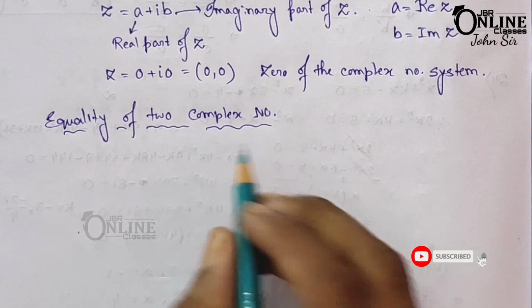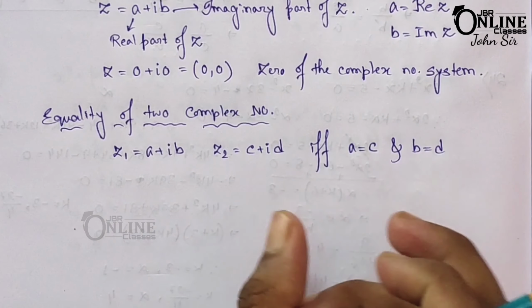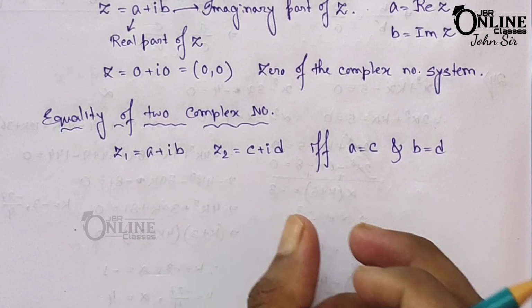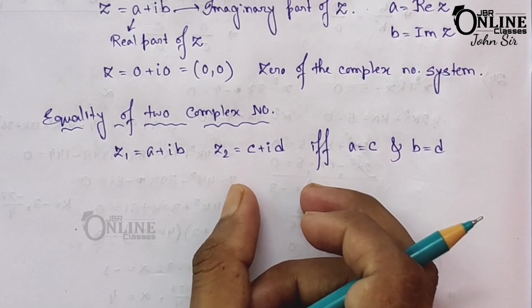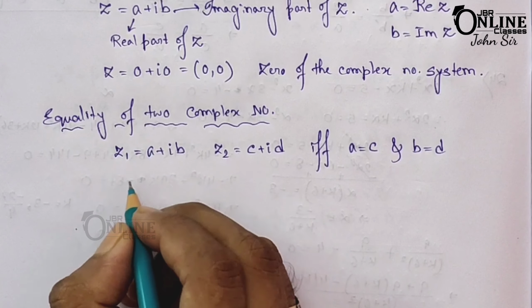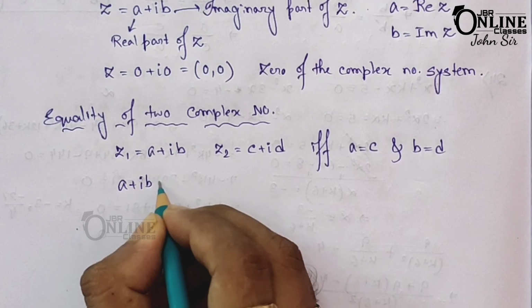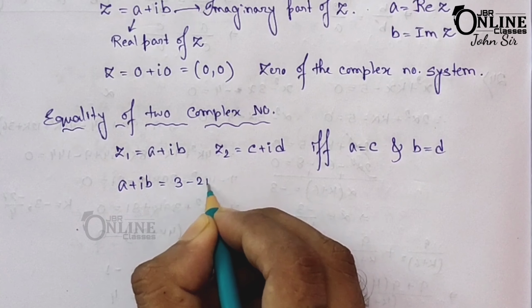These two complex numbers will be equal if and only if a equal to c and b equal to d, where a, b, c, d are all real numbers. For example, suppose you have a plus ib equal to 3 minus 2i.